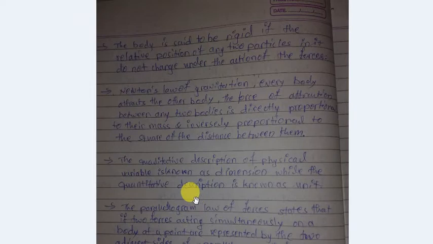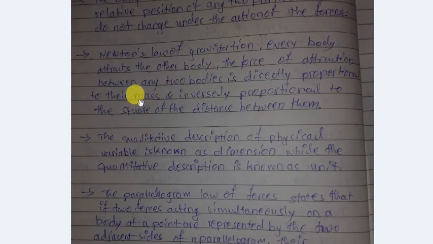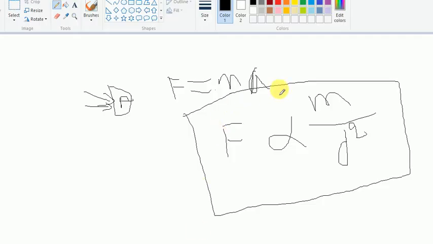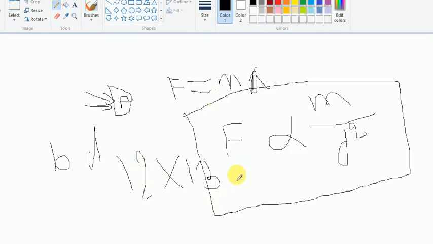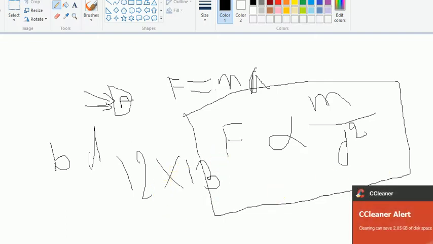Next, the qualitative description of a physical variable is known as dimension. Physical variable means, for example, if a particle has a size of 12 meter into 13 meter, it may change to 10 by 11 or 14 by 16, like that.